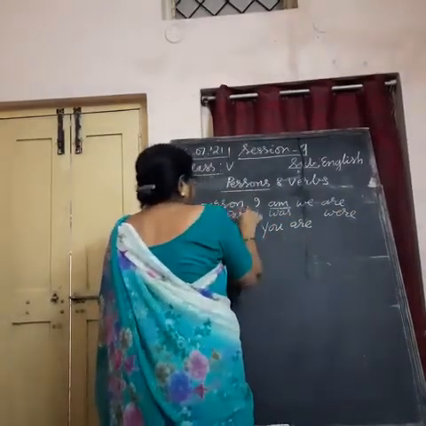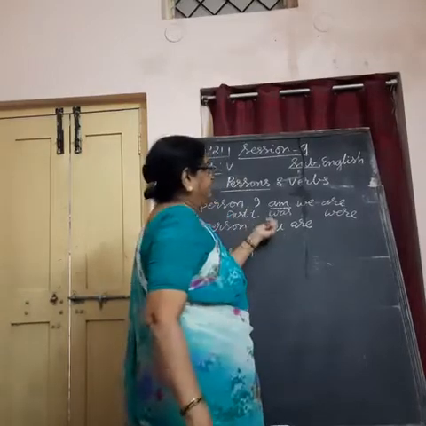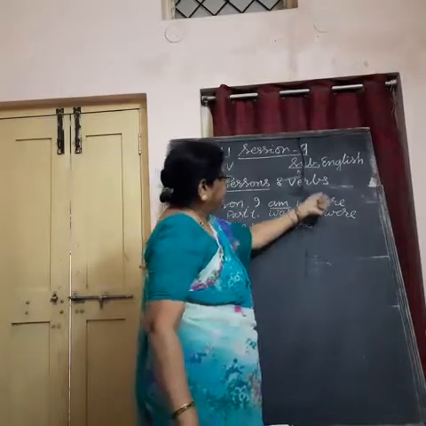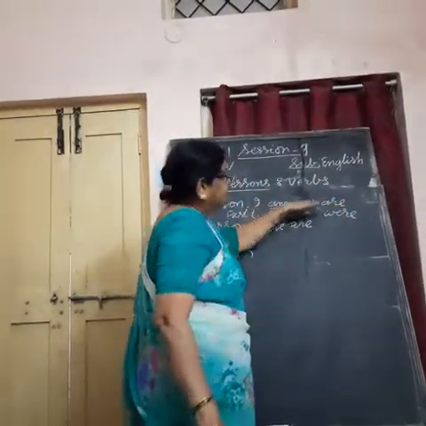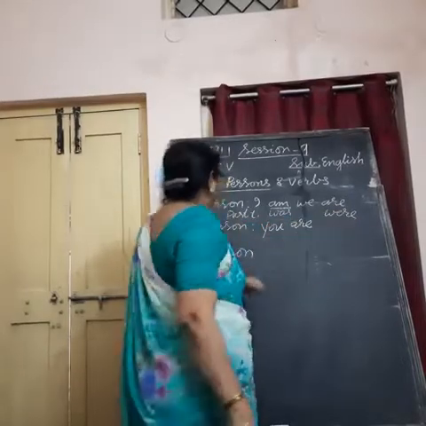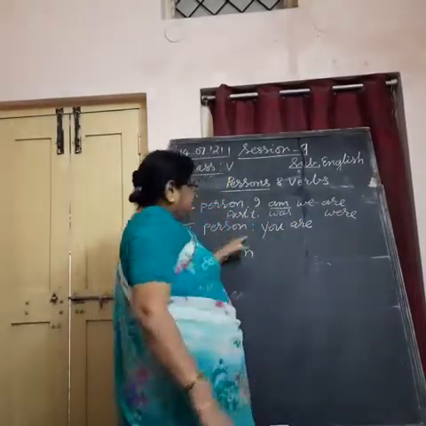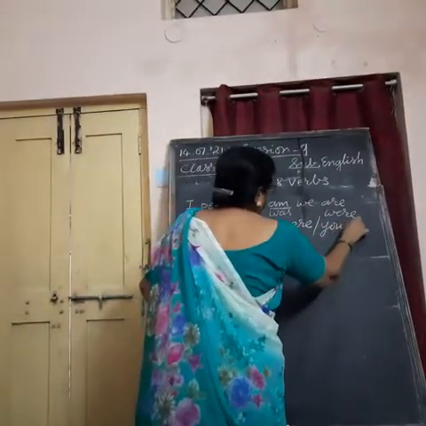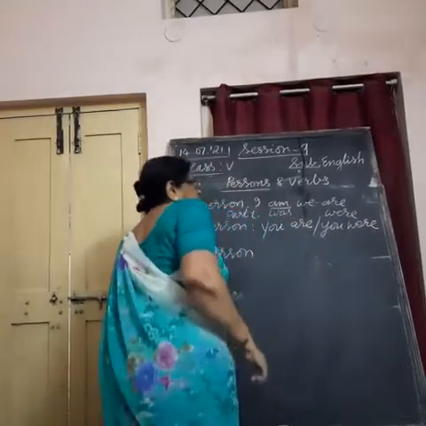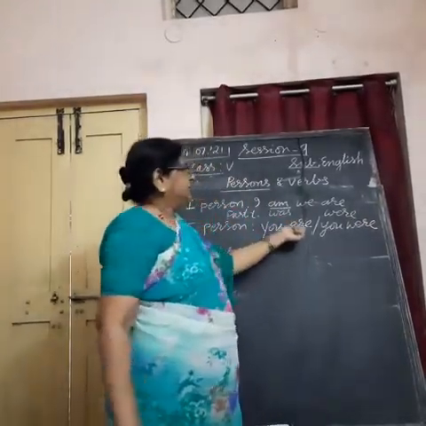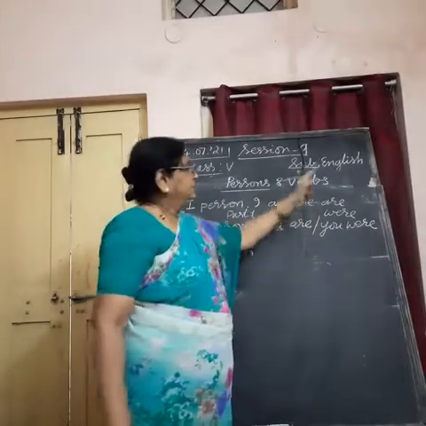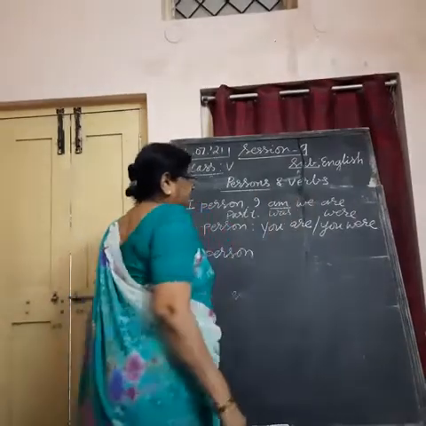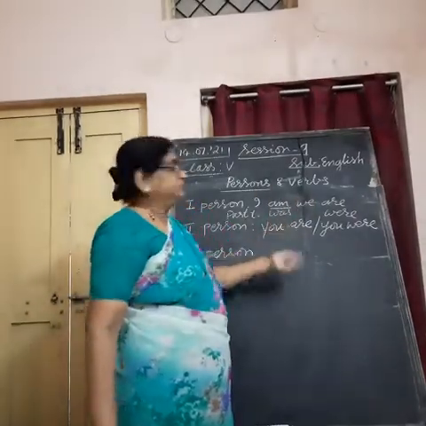Understand? In singular form, I am hungry. In past tense form, I was hungry. For plural, we are waiting for the bus. Yesterday we were waiting for the bus. Now for second person, you are or you were. Whether it is singular or plural, no matter, you use are in present tense form, be form, were in past tense form. I am talking about be form of verbs.